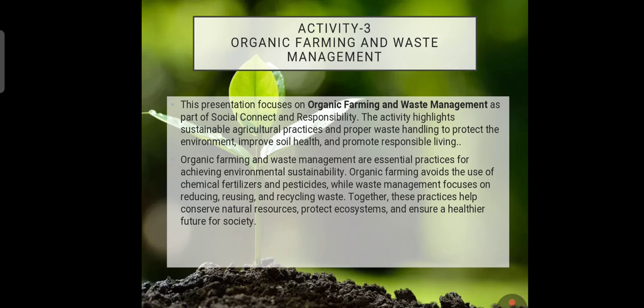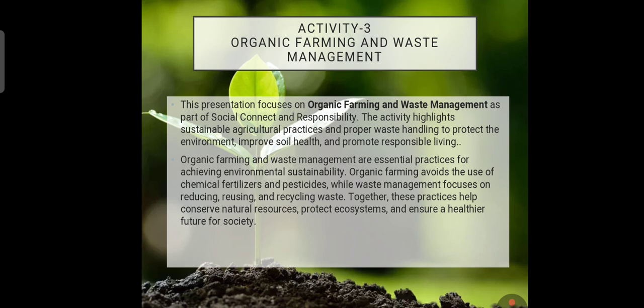Okay, next finally we are going to discuss the third activity. It is organic farming and waste management. This presentation focuses on organic farming and waste management as a part of social connect and responsibility. The activity highlights sustainable agriculture practices and proper waste handling to protect the environment, improve soil health, and promote responsible